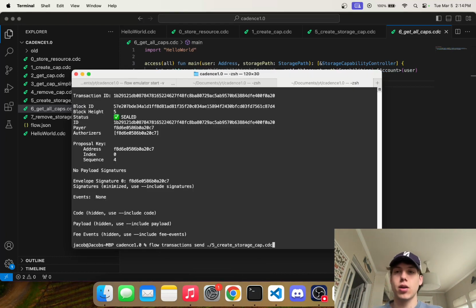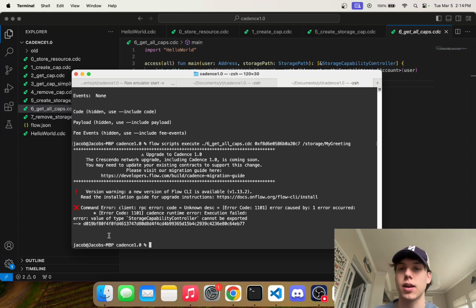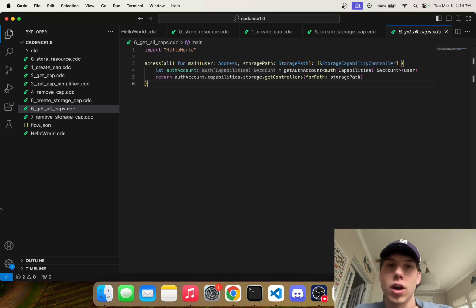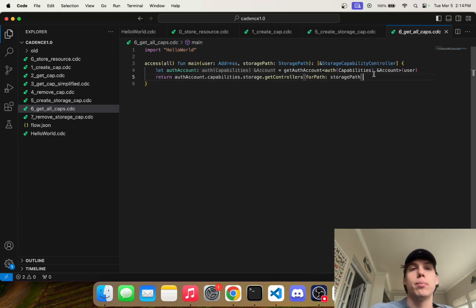Let's say flow scripts execute, and this should be 7, and let's just go ahead and change this to 6 get all caps, and then we also can pass in a storage path. So the storage path would be /storage/myreading, like that. I think it's okay. So I guess the emulator doesn't want to export this, but you could try this at a later point on your own. For some reason the emulator doesn't want to export this value.